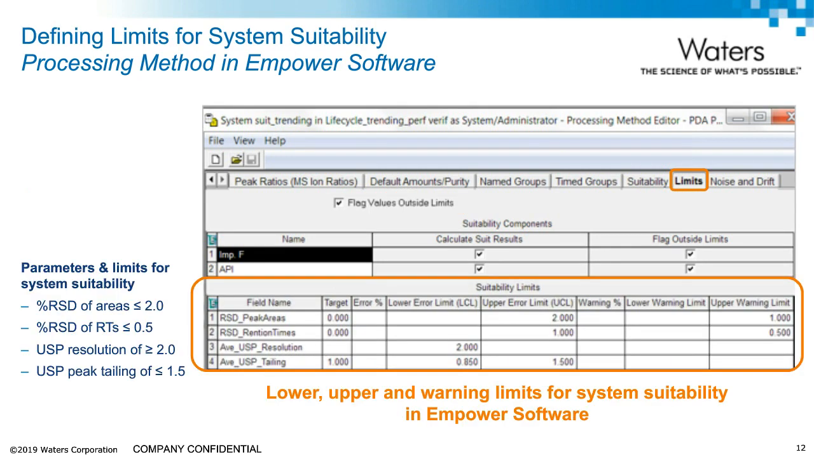Then simply enter the parameters and their limits into the suitability limits table of the processing method. In this example, we are showing parameters and their limits for impurity F peak. These parameters include % RSD of peak areas, % RSD of retention times, USP resolution between peaks, and USP peak tailing.